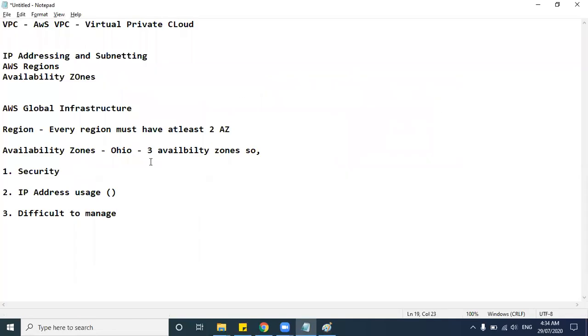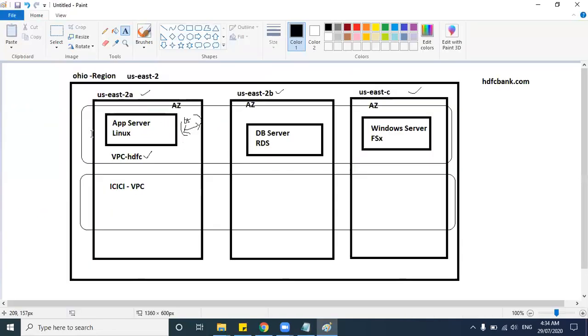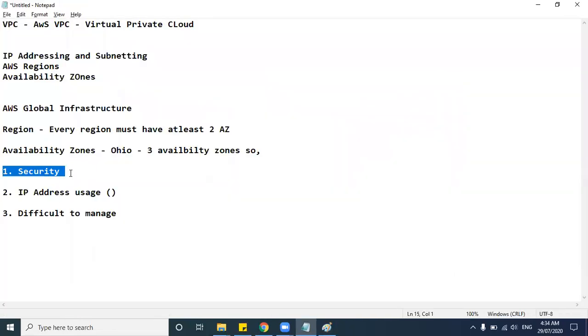One is the security issue, because you are in your virtual private cloud network where you will be able to access only your servers. Only the HDFC network team will have access to this virtual private cloud. So the security issue is reduced here. The second issue is the IP address usage. Since you have your own network, you will have your own set of IP addresses, so there will be no problem.